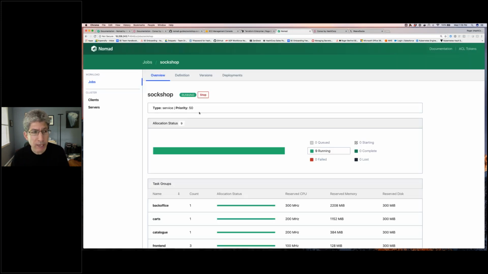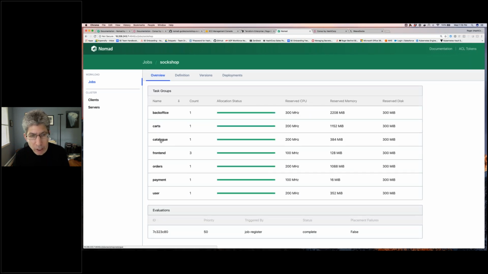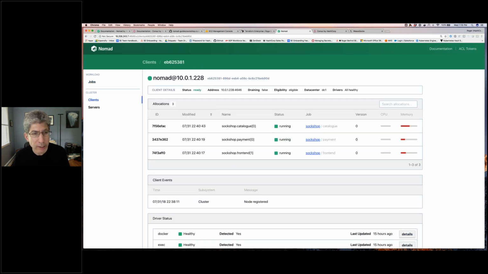But now let's come and take a look at Nomad. If we come in here and look at this job, let's find, for instance, catalog. Catalog is currently running on this particular client. So let's see what's there. It's running on this client, 10.0.1.228 is the private IP.